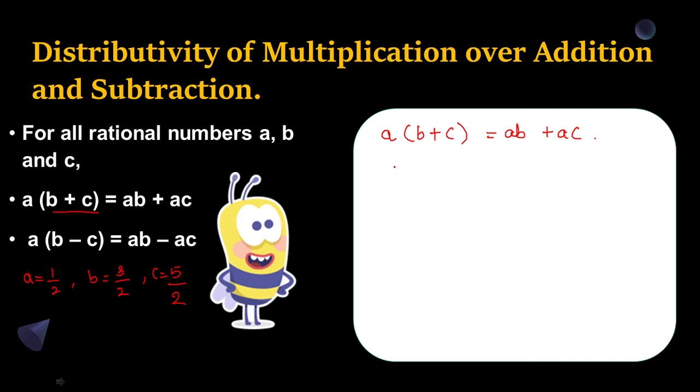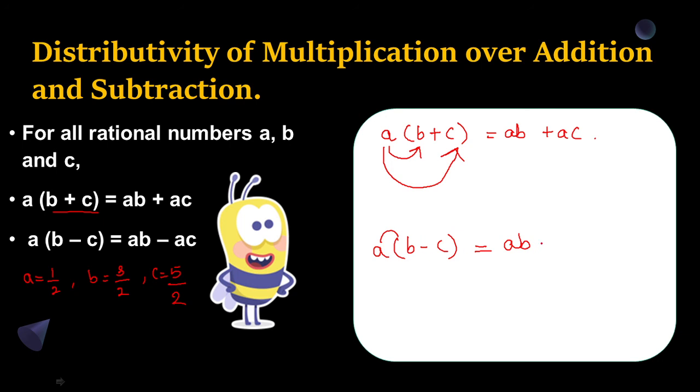Okay, so this is the thing. What you are going to do? First you will multiply a with the first term in the bracket, then the addition sign, and then you will be multiplying a with the second term in the bracket. That is nothing but the distribution of multiplication over addition. Then when you are having a times b minus c, firstly you will multiply a with the first term in the bracket, ab.